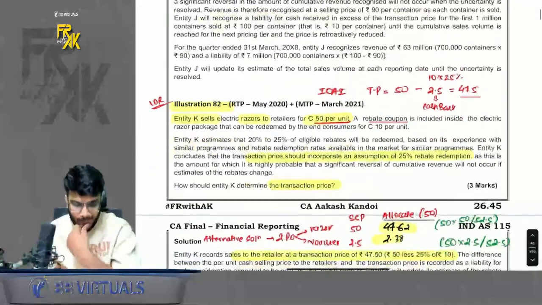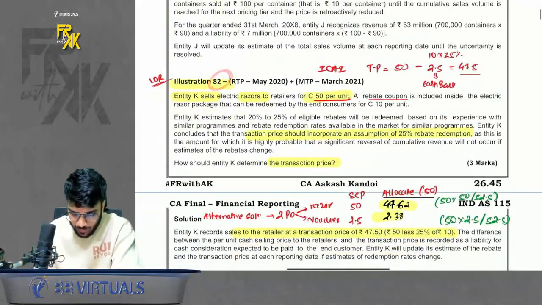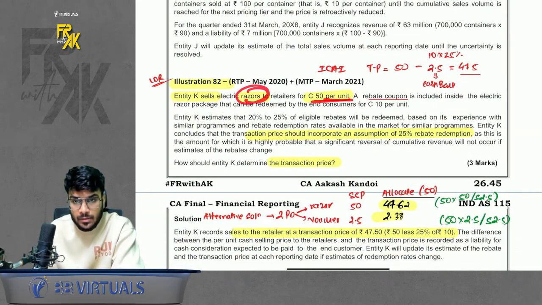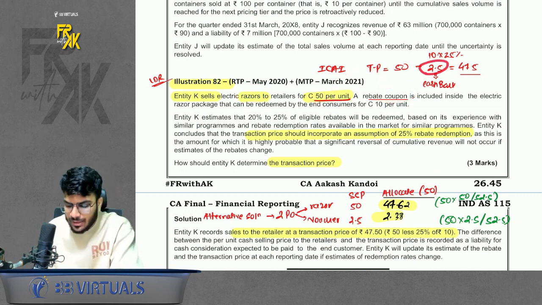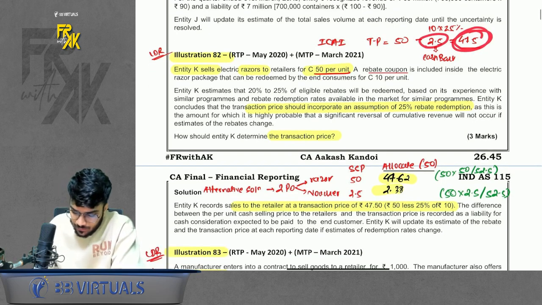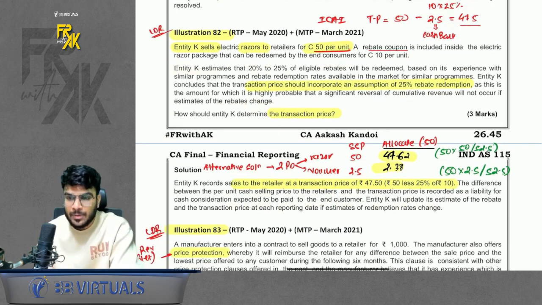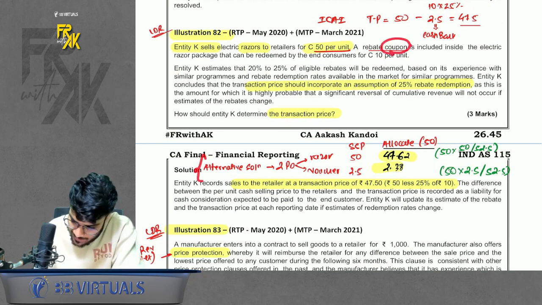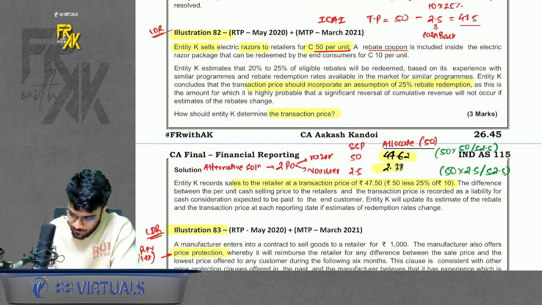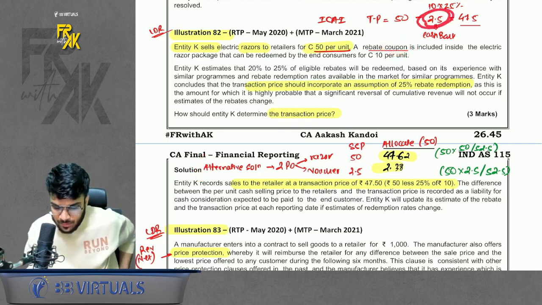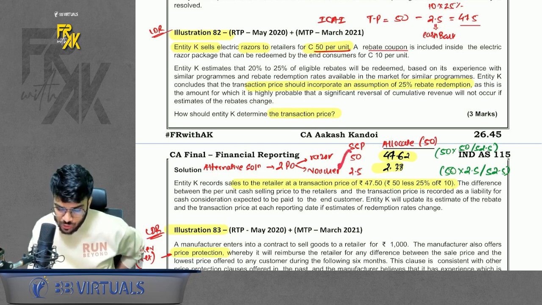Simple. Okay. Then 82. In 82 we sell a razor for 50 rupees, and against that we give a rebate coupon. ICAI treats it like a cashback. Assume that we gave a cashback of 2.5, so book the revenue at 47.5. But there is an alternative solution also possible here. Actually, this is a coupon, like a voucher. So for a voucher, you don't do it like this, directly reducing 2.5. We bifurcate in the ratio of SSP.